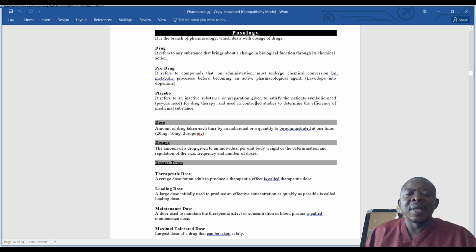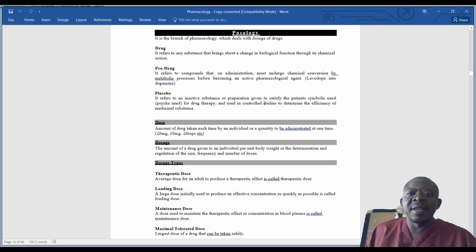So when you're looking at a prodrug, you are looking at a substance that, when administered in the body, has to go through some chemical conversion. It has to be converted so that it becomes an active drug. How is it converted? It is converted by metabolic processes within the body so that it now becomes an active pharmacological agent. So that we call a prodrug.